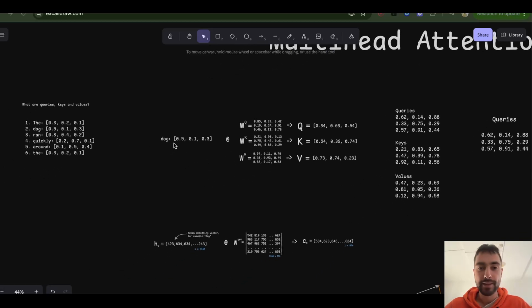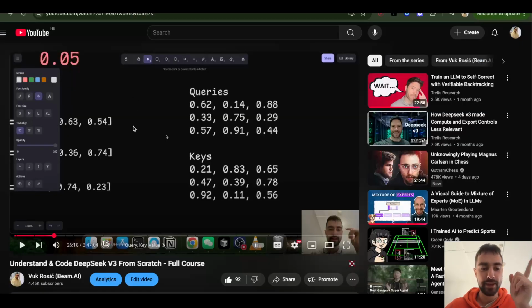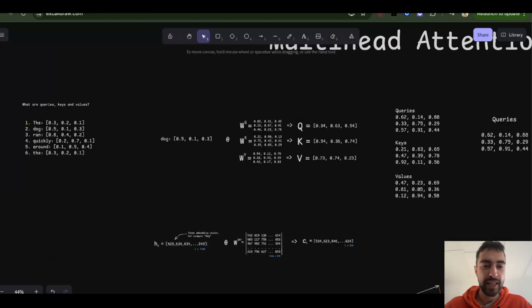I'm also explaining this same thing in my Coding DeepSeek from scratch, so you can watch it there. It's the same thing, maybe explained a bit differently. Or in different courses in the future, this self-attention mechanism is always the same. This is the heart of it. Self-attention and feed-forward network, all of that in the next 30 to 60 minutes.